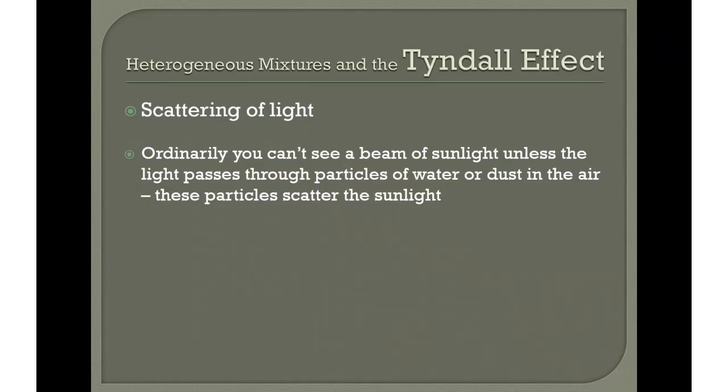Now there's a phenomenon called the Tyndall effect, and heterogeneous mixtures exhibit the Tyndall effect. So the Tyndall effect is a scattering of light. Ordinarily you can't see a beam of sunlight unless the light passes through particles of water or dust in the air. Then these particles are big enough to scatter the sunlight, right? I'm talking about that path of light that you might see coming through your window, or even sometimes if you look at the sky.